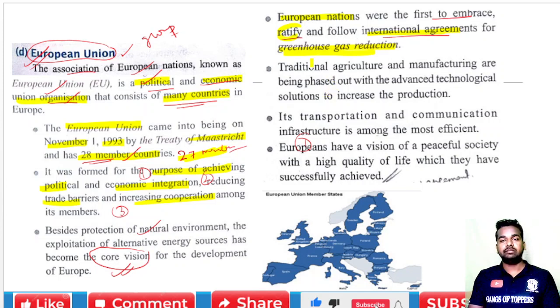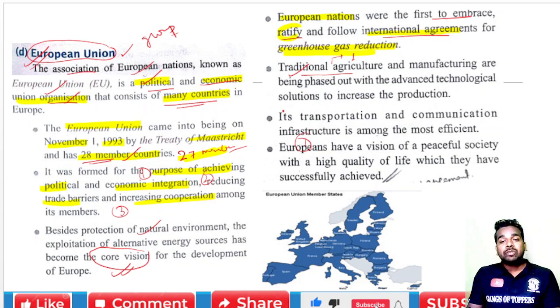Now, I think up to here everybody is getting it. Now, traditional agriculture and manufacturing are being phased out. Because if any person is doing traditional agriculture, they are working very hard but the result is very little. Why? Because they are hardworking, but they are not following smart work.